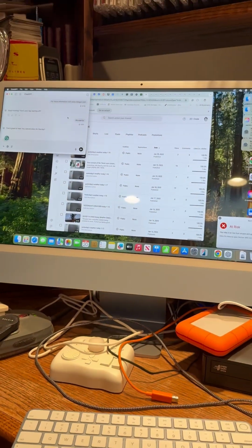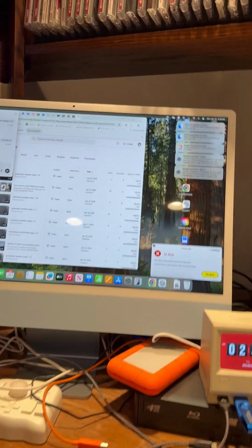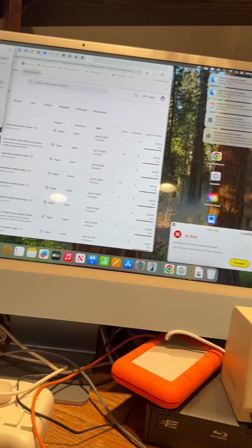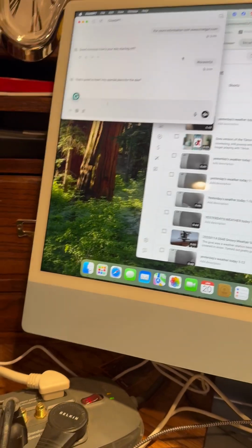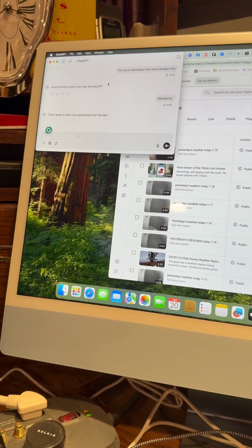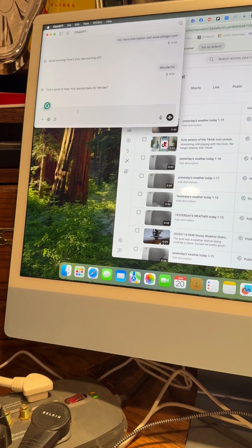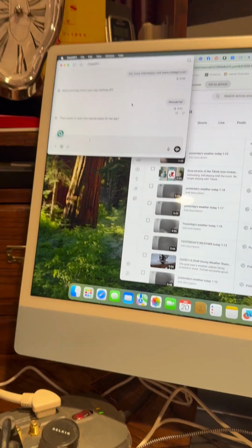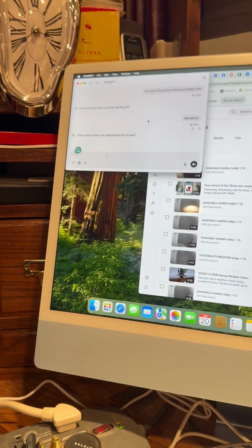But yes, this is my Mac. It's open. You'll notice that's the Sequoia. I've upgraded to the latest and greatest. And you'll also notice that I have the ChatGPT window open. So this is the desktop client for the Macintosh from OpenAI. It's pretty good, pretty solid.